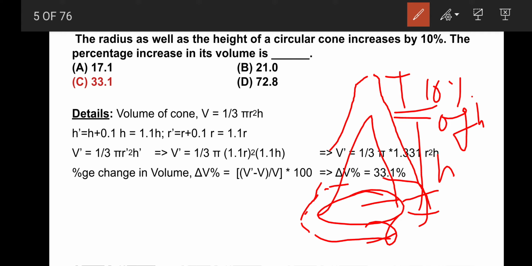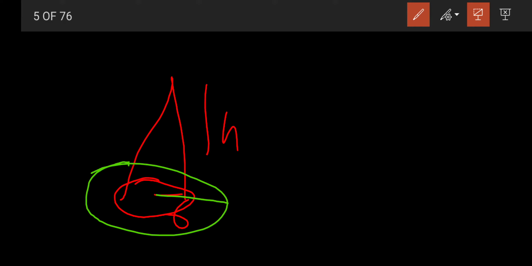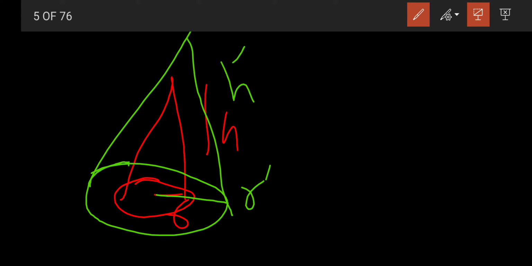So, what is the percentage increase in its volume? Now see, this is the circle and this is the cone, right? Height h, radius r. Now radius changes to r dash, height changes to h dash. So h dash is 10% increased.